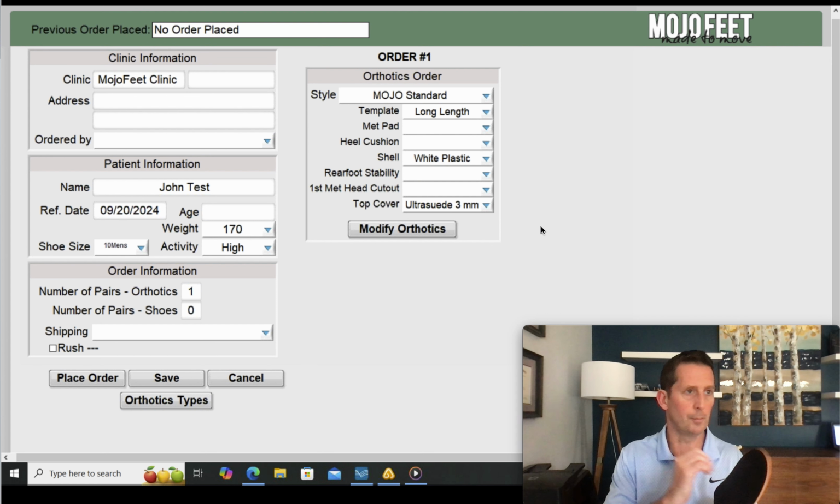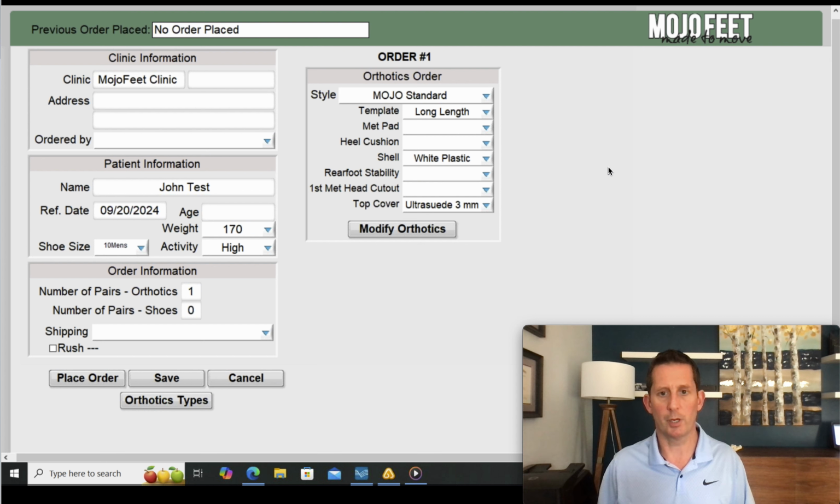Rounding out the choices, you can see that our choices are Ultra Suede, Bioskin, Cordura, and they're delineated by A, color, and B, the thickness of the top cover. So you've got a few choices here. Again, like I said, most of the time you're going to be picking between Ultra Suede 3mm and D3O.